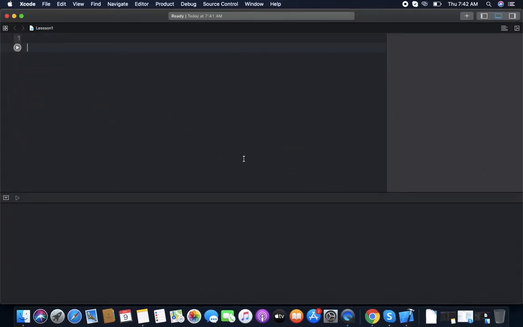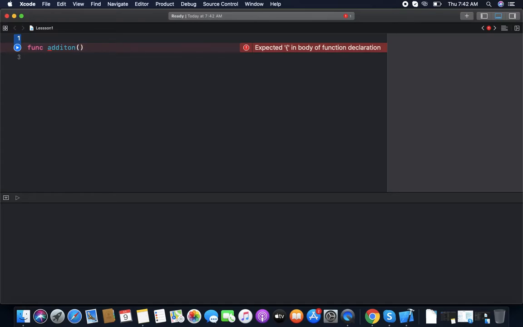Like we need to write a function for the addition of three integers. So firstly we write the func keyword, then the name of the function, like addition. Now parameters. To add three integers, we need three integers first.